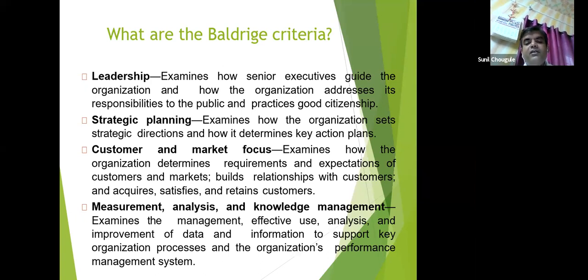Measurement, analysis and knowledge management. What it is? Examines the management, effective use, analysis and improvement of data and information to support key organization processes and the organization's performance management system.